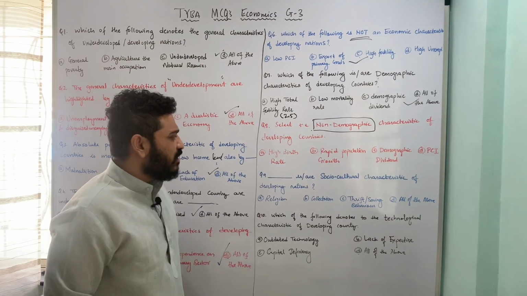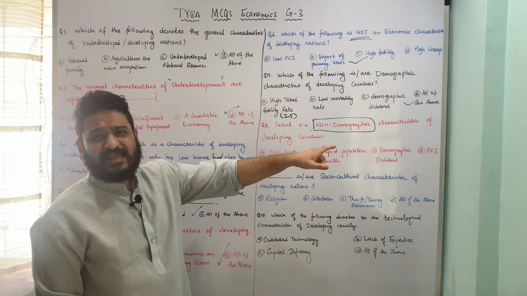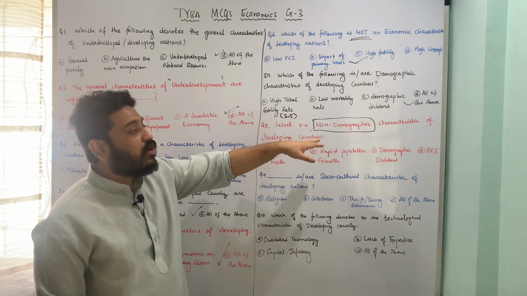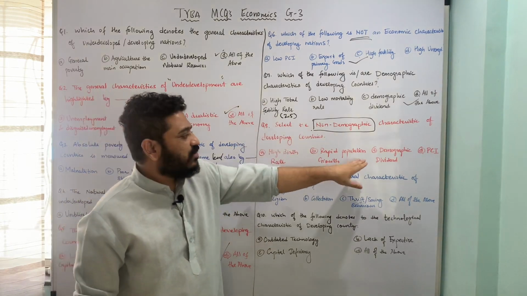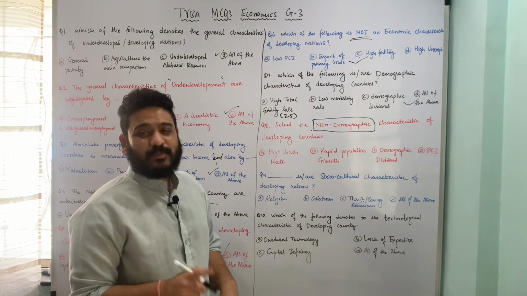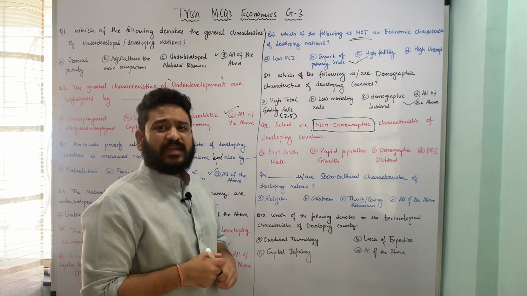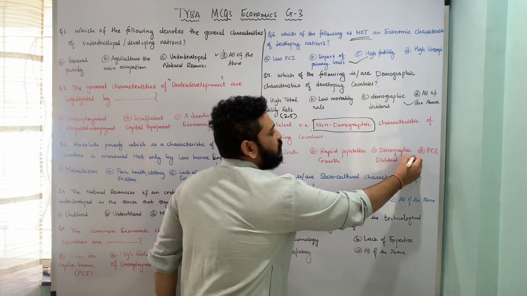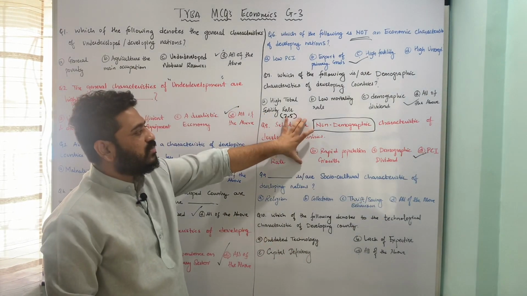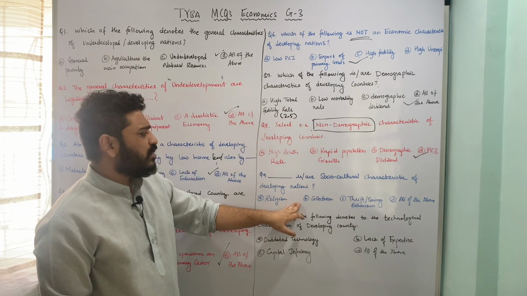We have seen in our previous questions that per capita income is an economic characteristic. These three are demographic characteristics. The only non-demographic one is per capita income, because it is an economic characteristic. So here option D is the correct answer. I hope the question is clear. Let us now move to the next one.